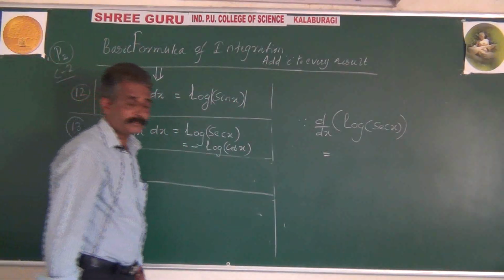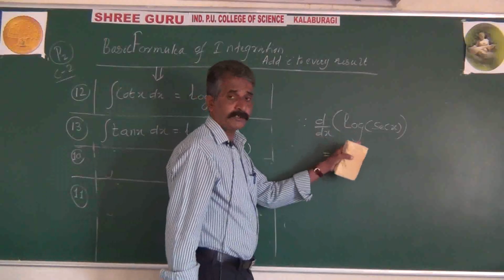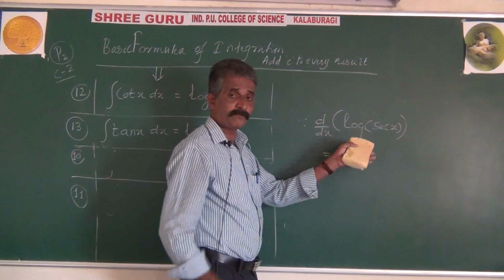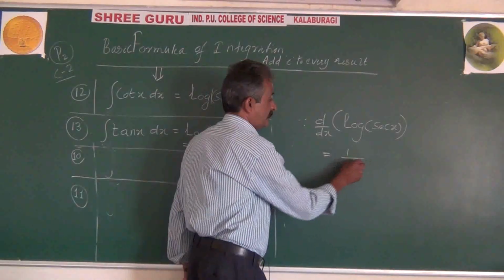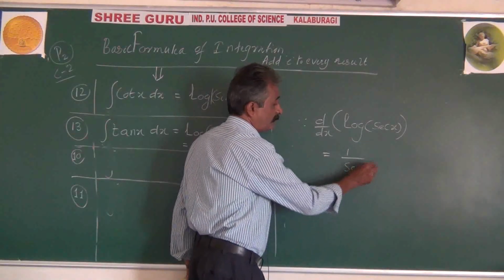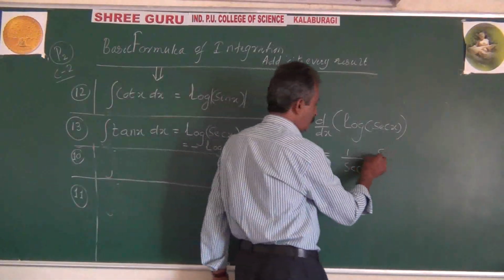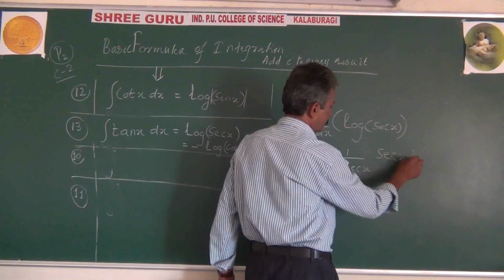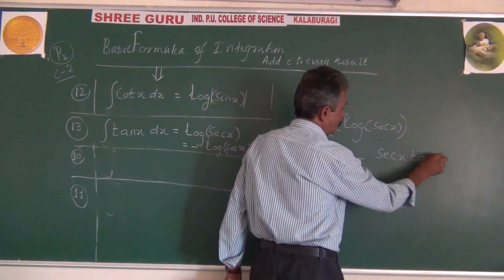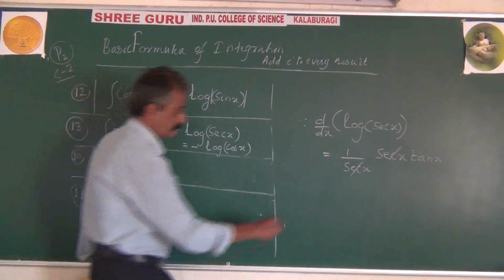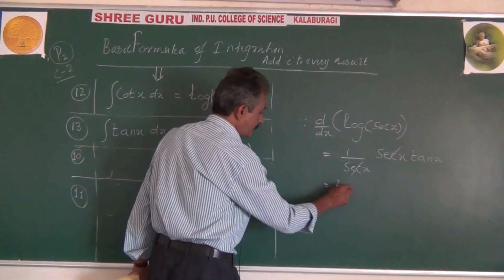It is a composite function. Differentiation of the log function is 1 by sec x multiplied by differentiation of sec x, which is sec x into tan x. So sec x will cancel out, leaving tan x.